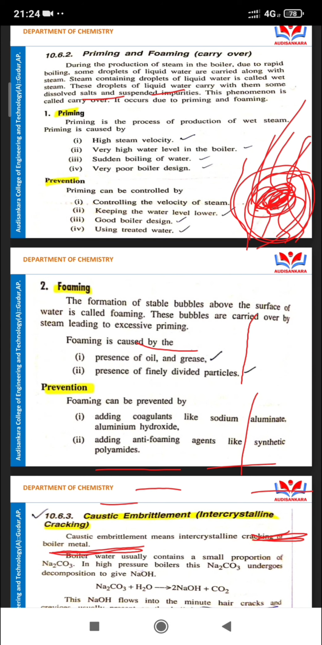Next, foaming. What is foaming? Foaming is due to the presence of oils and greases and finely divided particles. That is foaming. Next, prevention methods. Adding coagulants like sodium aluminate and aluminum hydroxide, and second, anti-foaming agents like synthetic polyamides. That is the important thing.